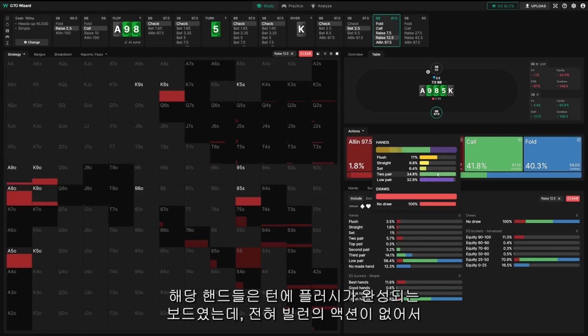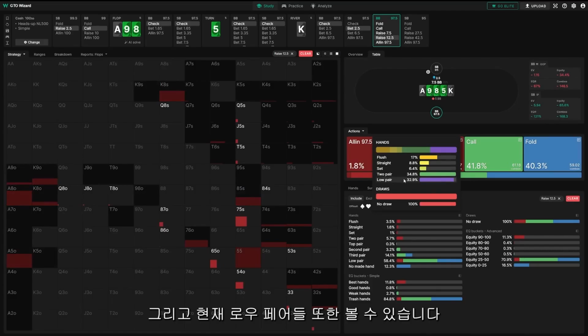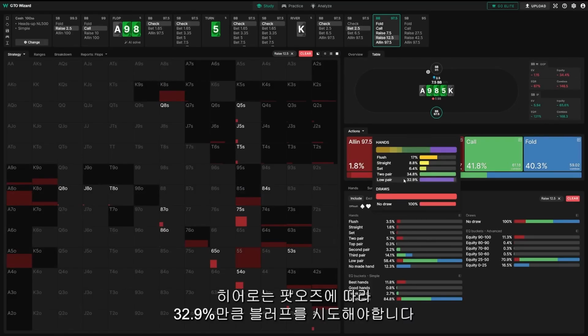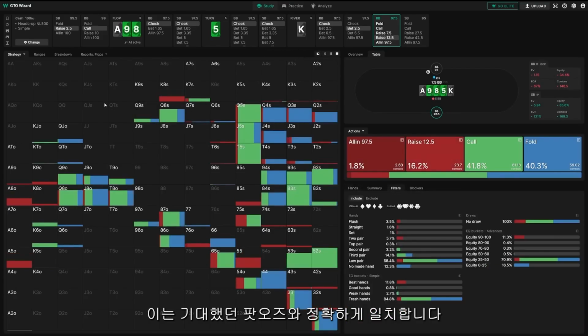These are hands that maybe slowed down because the flush completed on the turn, but then we didn't see any action, so now we decided to check-raise the river. We can also see that there are low pairs in here, and the low pairs represent the bluffs. And wouldn't you know it, we're bluffing 32.9% of the time. That's exactly what we expect with these pot odds.